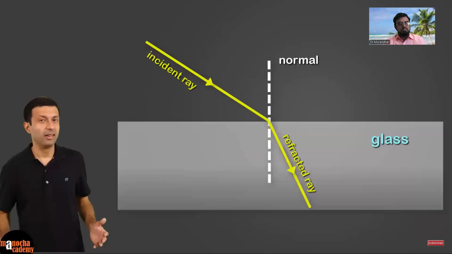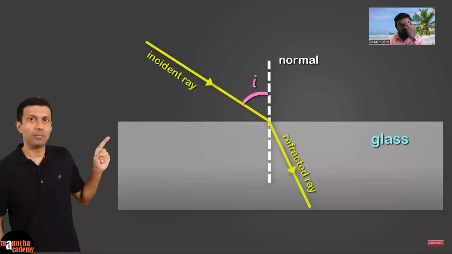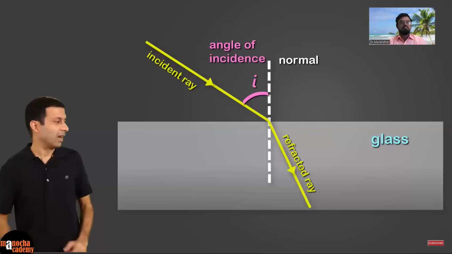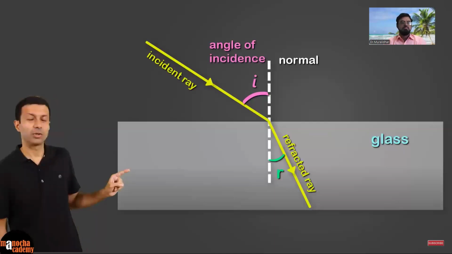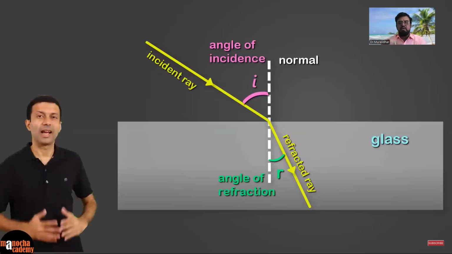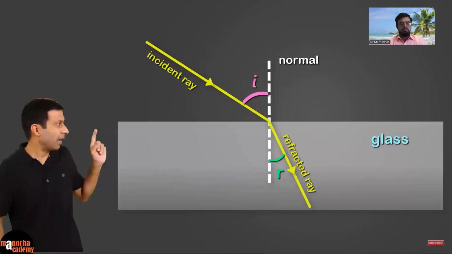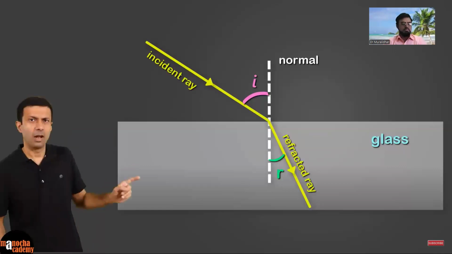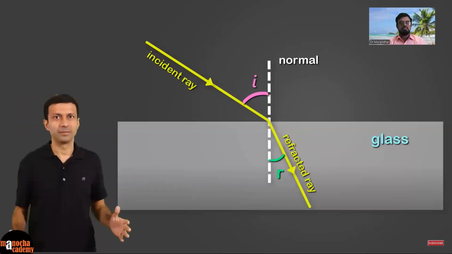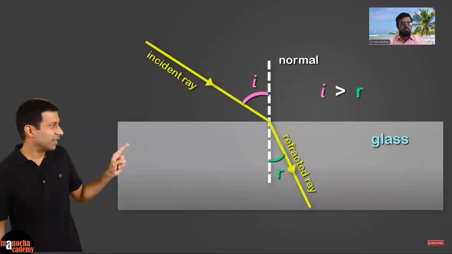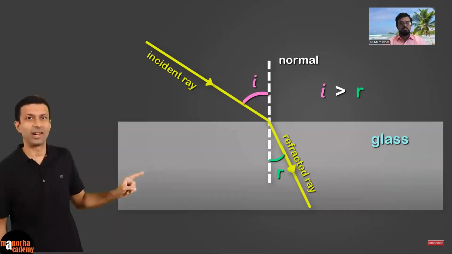The angle the incident ray makes with the normal is called the angle of incidence. And the angle the refracted ray makes with the normal is called the angle of refraction. When light is traveling from air to glass, like here, how are these angles related? That's right. Angle of incidence is greater than the angle of refraction.